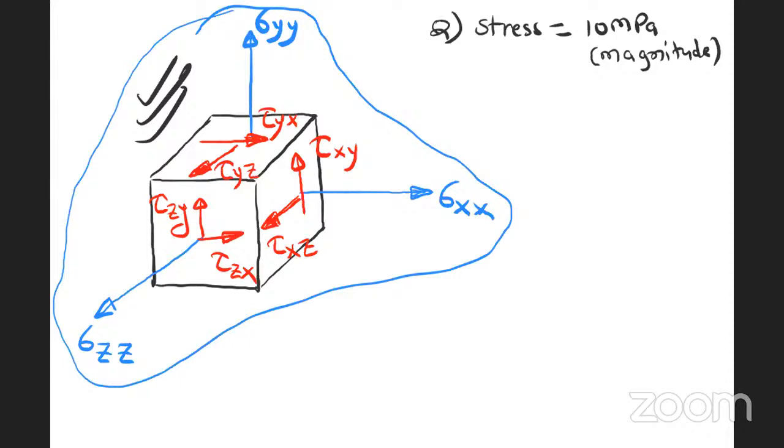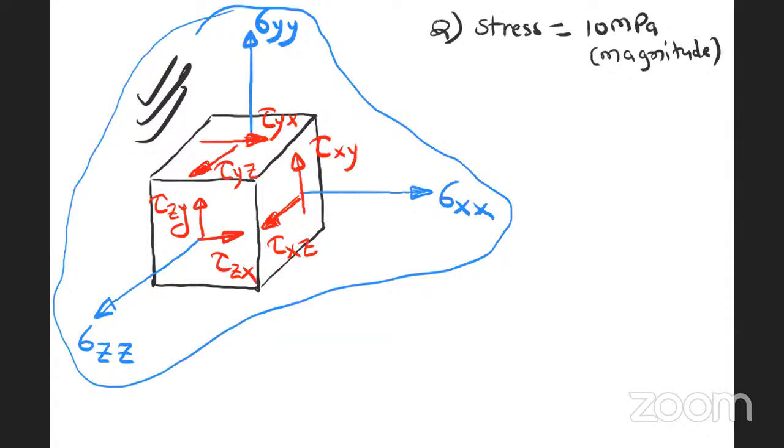Now tell me, out of these 9 stresses, what is the 10 megapascal value? Which value am I providing here? I have given that stress is equal to 10 megapascal. Which value have I provided? It is not sufficient data. I cannot say. It can be any value out of these 9 values. Therefore, only magnitude is not sufficient.